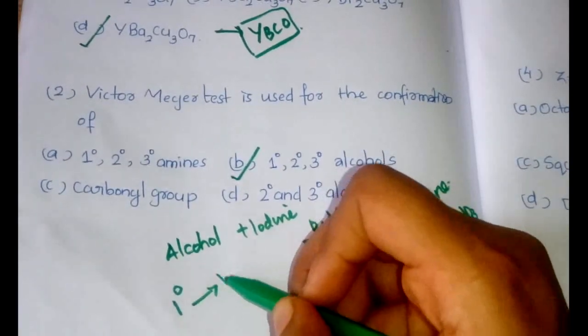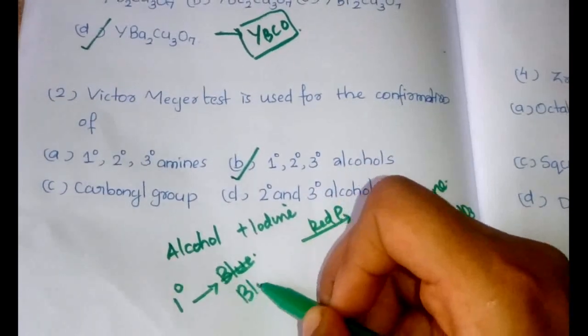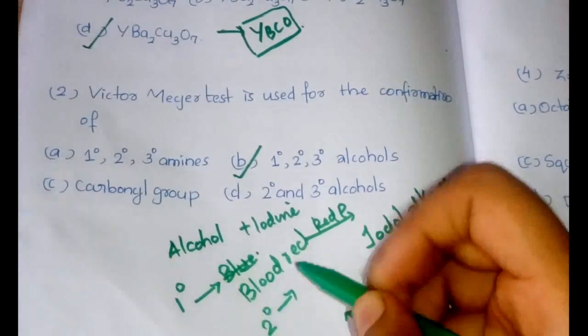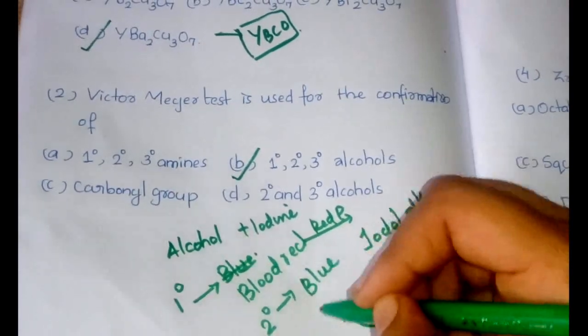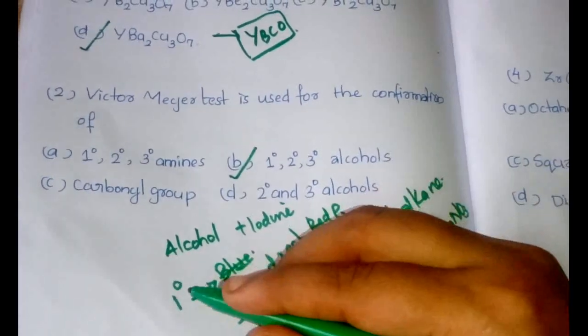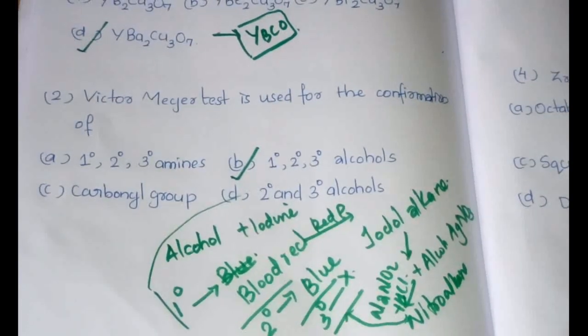Primary alcohol gives a blood red color, secondary gives a blue color, and tertiary does not give any color.